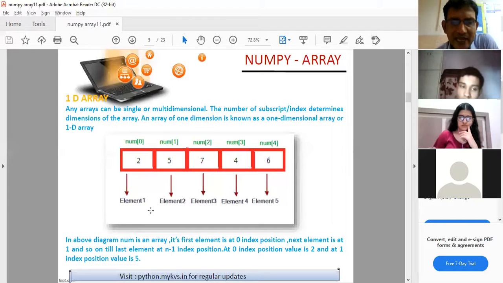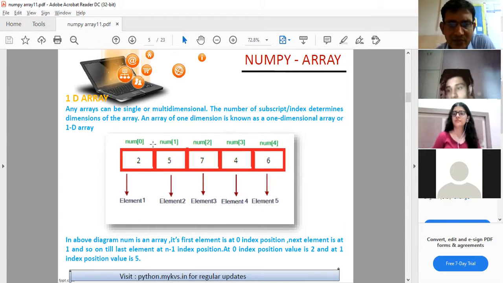Index, you know, is basically the address of the element. We can access any element of the array as well as of a list with the help of the index value. We did this in lists too: if we want to access an element, we do it with the help of its index value. Its index value is 0, this is 1, this is 2, this is 3, this is 4, because they are in continuous memory locations.